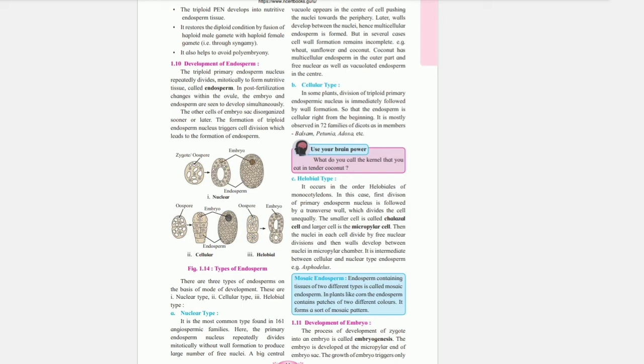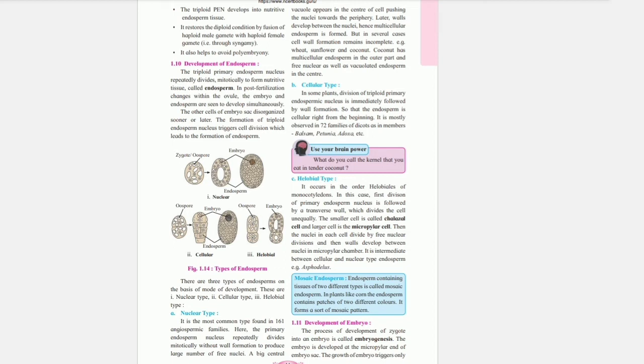But in several cases, cell wall formation remains incomplete. Example: wheat, sunflower and coconut. Coconut has multicellular endosperm in the outer part and free nuclear as well as vacuolated endosperm in the center.